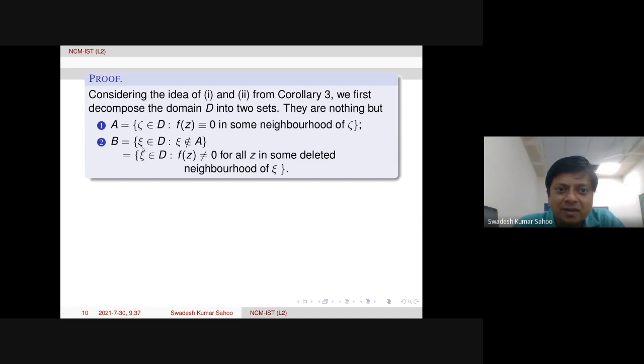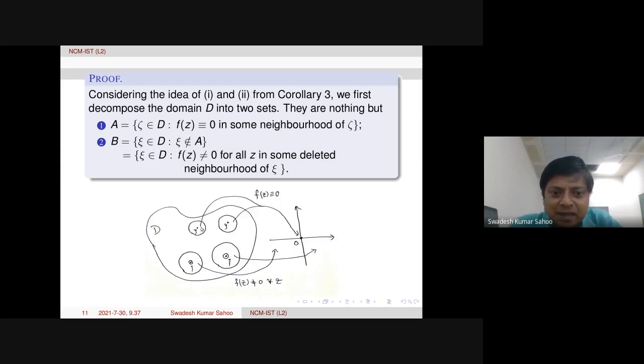We collect all points in the domain xi, where xi is not in A. That means F of z is not equal to 0 for all z in some deleted neighborhood of xi. So these two collections actually we are doing. So pictorially, let us see. Suppose I take zeta here. That means if I find some neighborhood, so that inside the neighborhood, F is identically equal to 0. It goes to 0 for all points. Similarly, here another xi. So if I find a neighborhood where inside this, F is identically equal to 0.